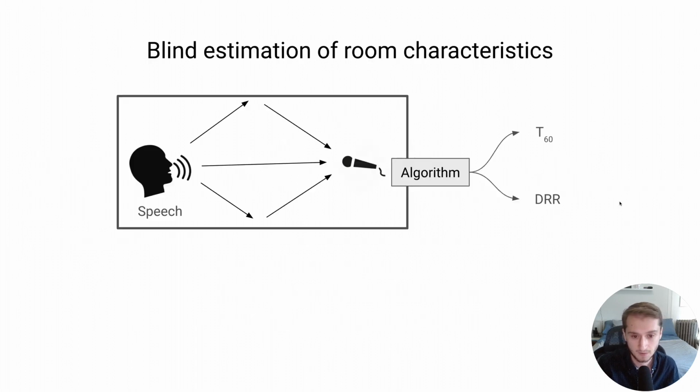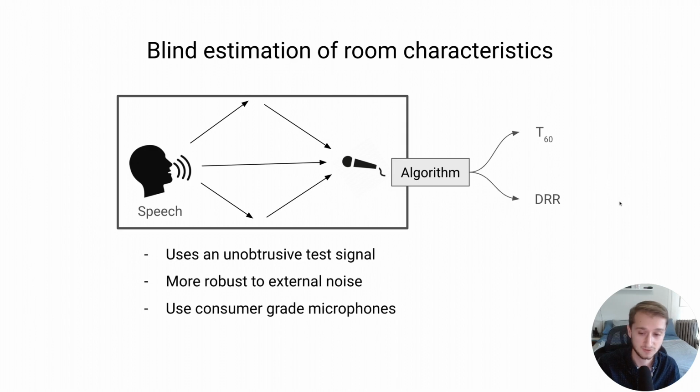So there's been an increasing interest in this task of blind estimation of the room characteristics, such as the T60 or DRR, which help to characterize aspects of the room that would be useful for doing analysis or potentially creating virtual sound sources. In that case, we can simply use an unobtrusive test signal, like a speech signal, and then build an algorithm that, given a recording of that speech signal, predicts those characteristics.